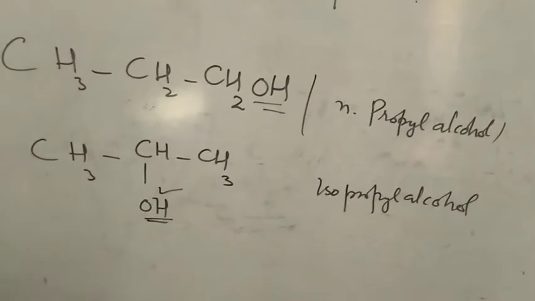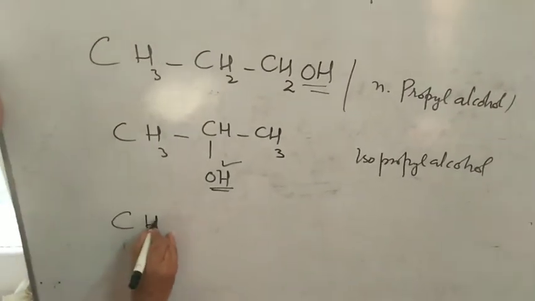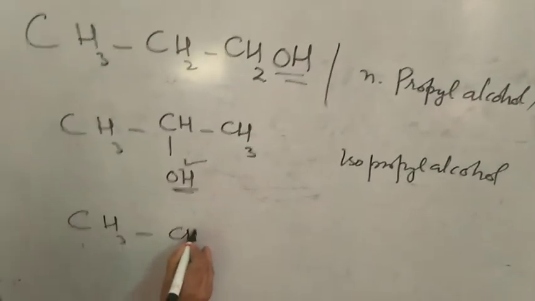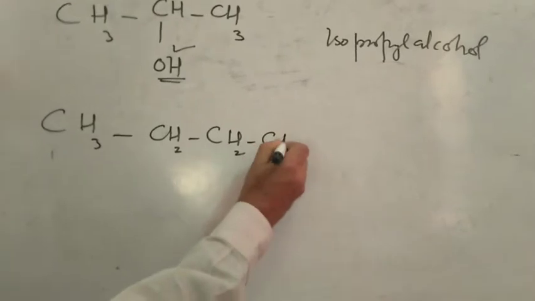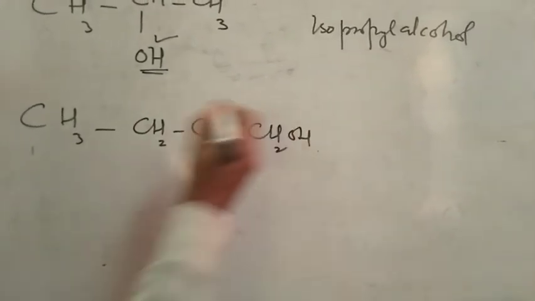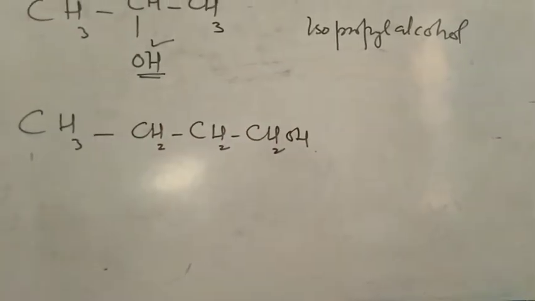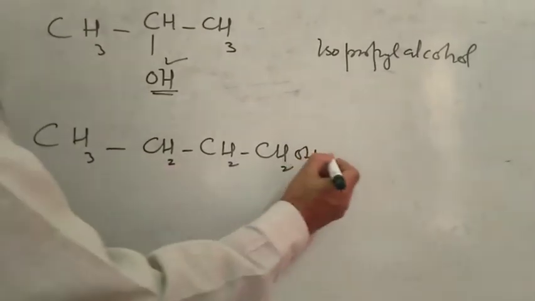If we take the butanol, for example, butanol में this is the butanol, normal butyl alcohol, because it is straight chain.